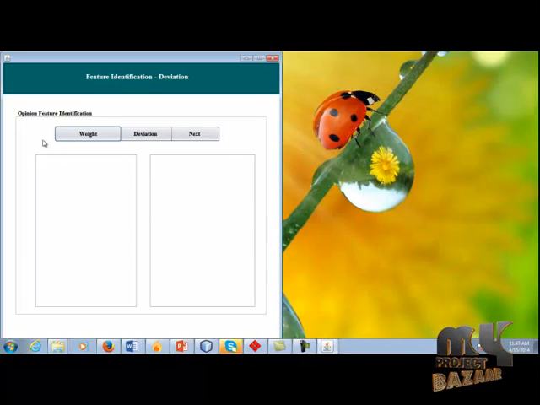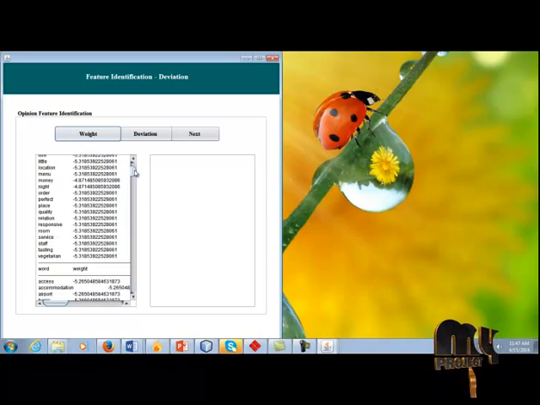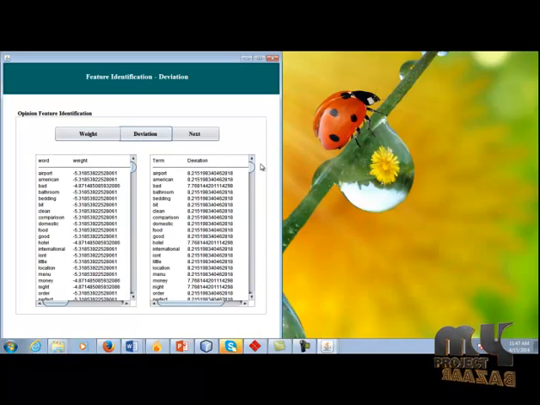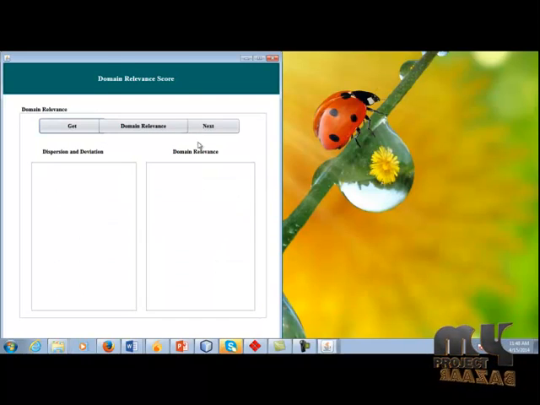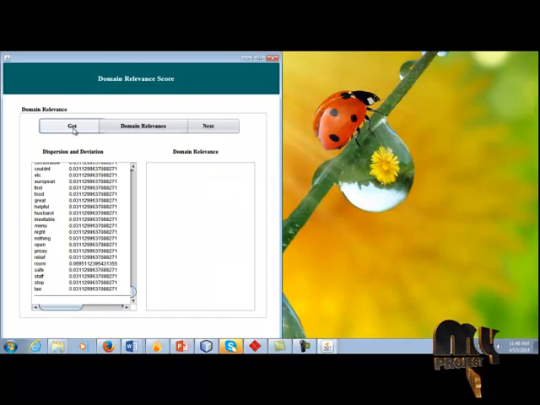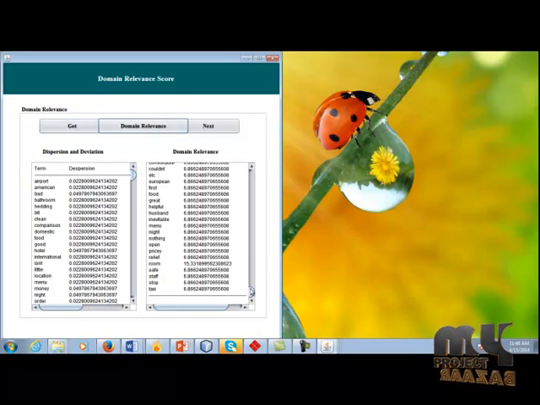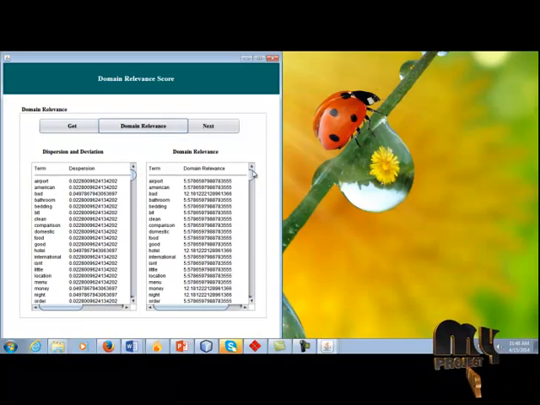Now we are going to calculate the deviation. Click weight. Calculate the weight. Based on the weight, we are calculating the deviation. Deviation measures how frequently a term is mentioned in a particular document by measuring its distributional significance in the document. Based on both dispersion and deviation, we are going to calculate the domain relevance. Domain relevance found successfully.